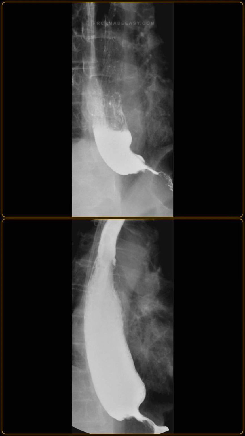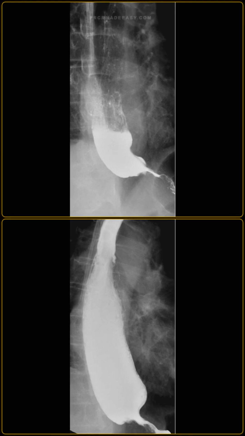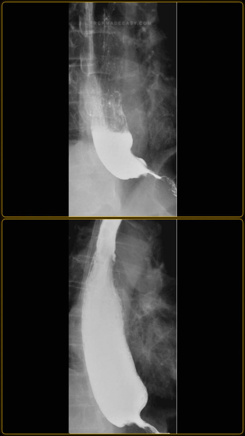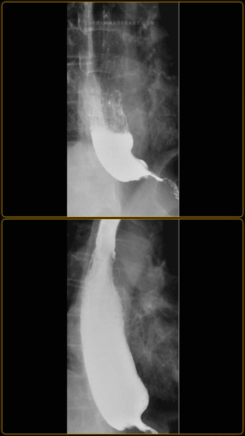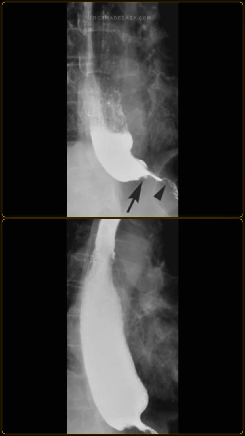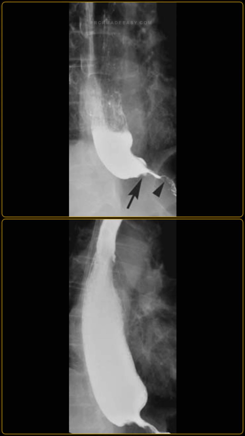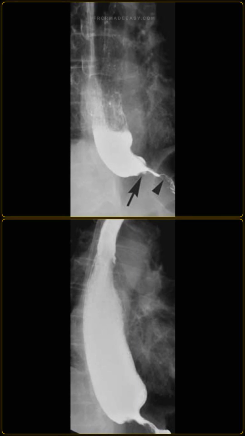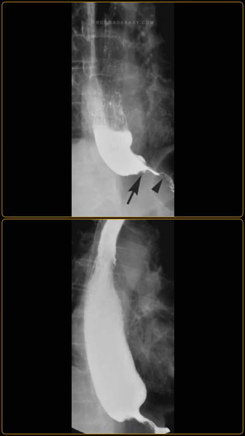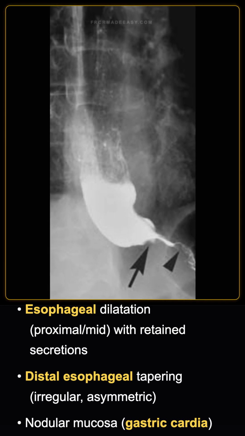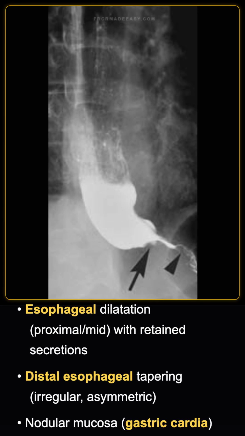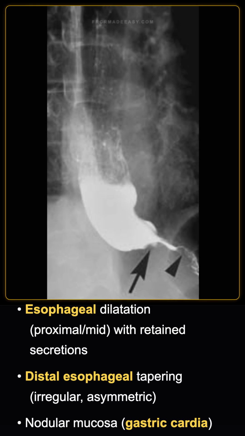A 68-year-old man presents with rapidly progressive dysphagia and weight loss. I am showing you barium esophagograms. Describe the findings. The esophagograms demonstrate moderate dilatation of the proximal and mid-esophagus containing retained secretions. The distal esophagus displays irregular asymmetric tapering at the gastroesophageal junction with nodular mucosal contours in the region of the